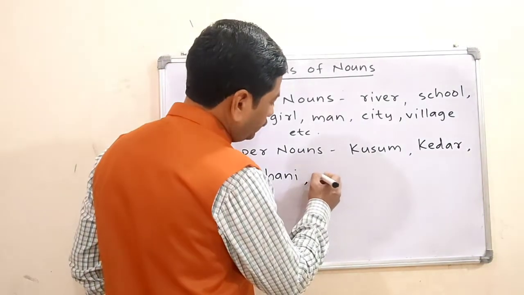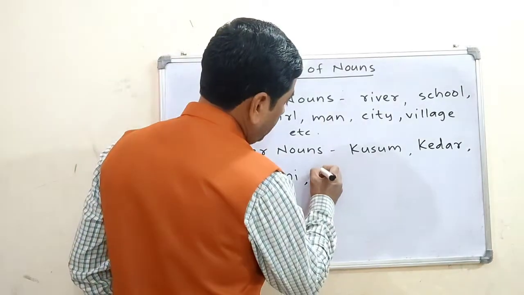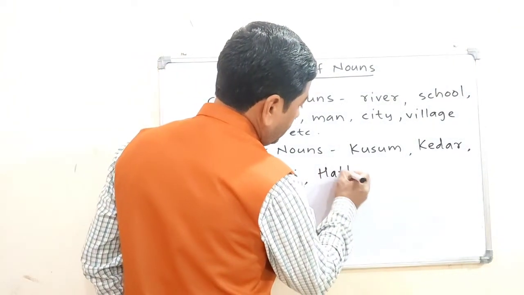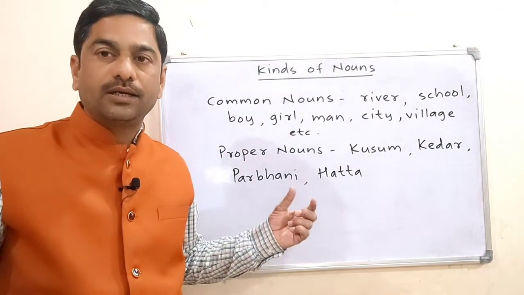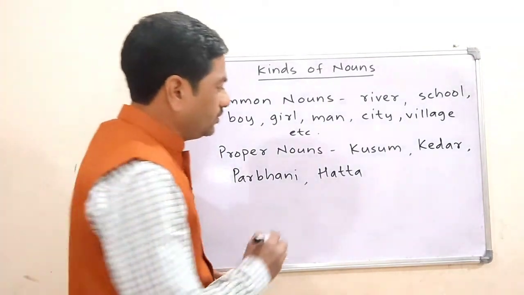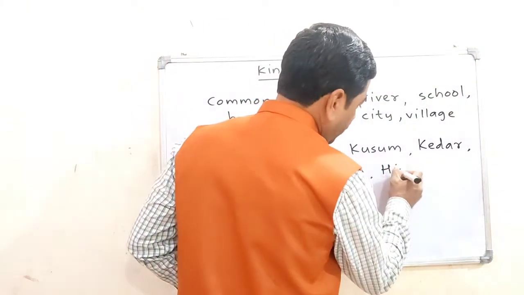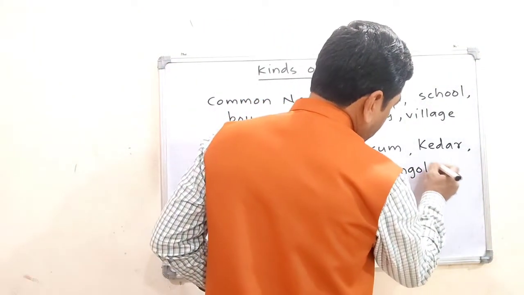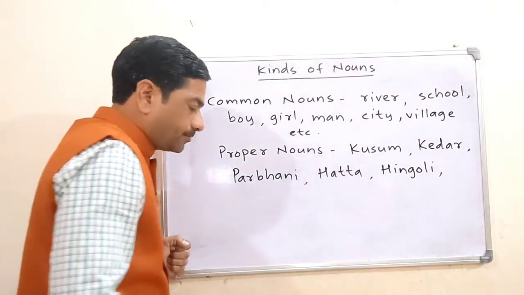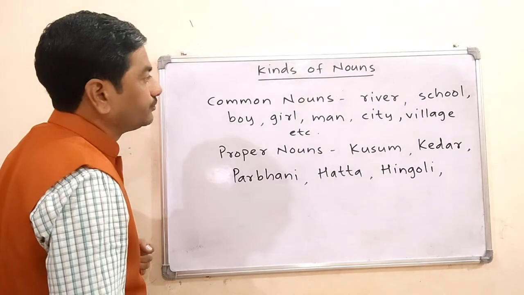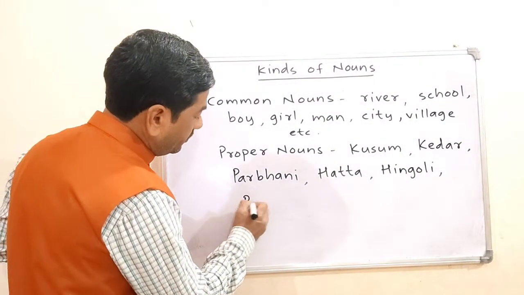Then we'll take the name of a village. Hatta. Hatta is the name of one village. So it is a proper noun. Hingoli. Hingoli is also the name of a city, so it is also a proper noun. Then Bal Vidya Mandir.